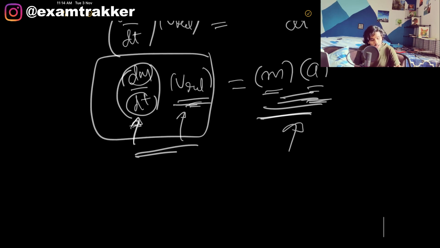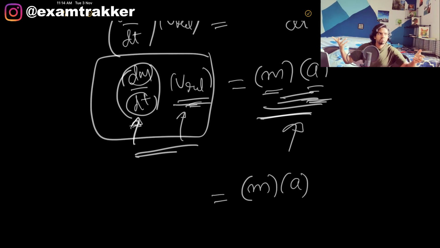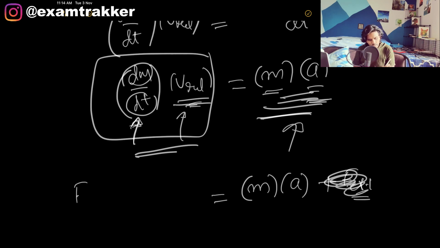Now if there is an external force, if the rocket is being pushed by some external force, we don't know, like they have an additional carrier or something, you simply add F external to the equation. It depends on the direction of force. A lot of people write it on this side. Let me write it on this side only.